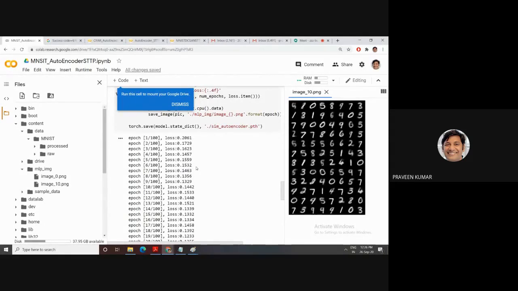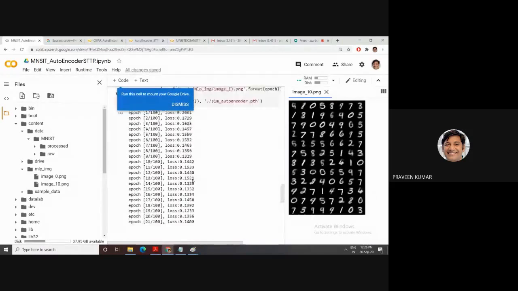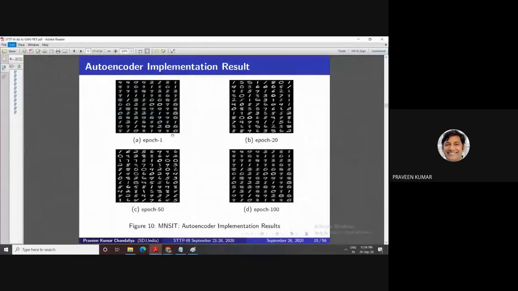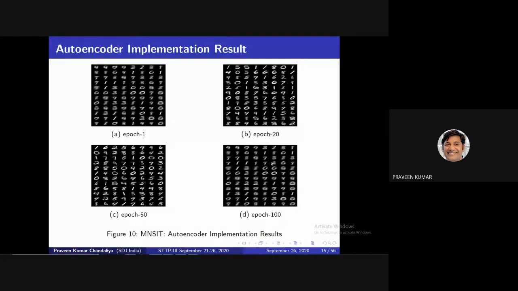Everyone should be familiar with this concept because this is the simple autoencoder concept. Then in the coming slides, I go for the convolution-based, then deconvolution, then deeper topics. This shows my epoch results: epoch 1, epoch 2, epoch 20, then 50, then 100. When you run this, what problem do you face? In the result, this is a grayscale image, but a very blurry result is generated. How can we overcome it? We will discuss this in our next slides.